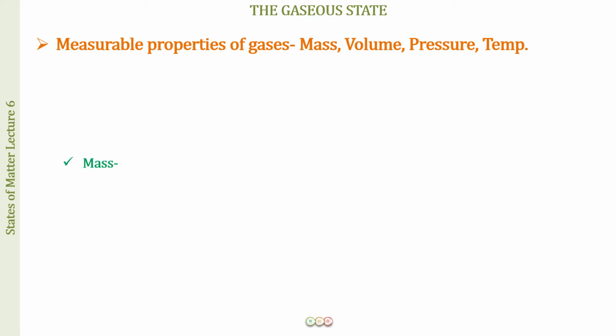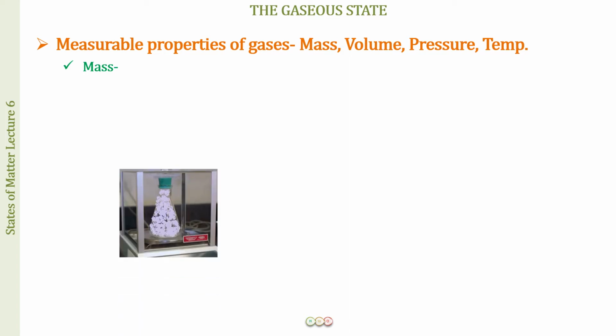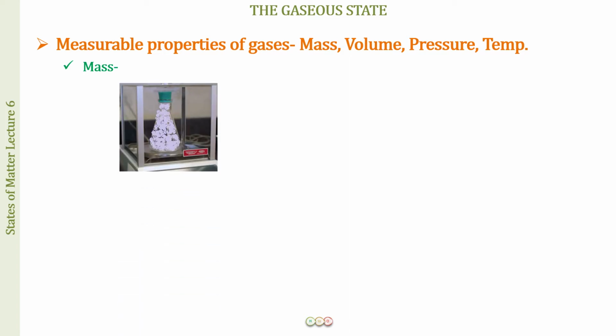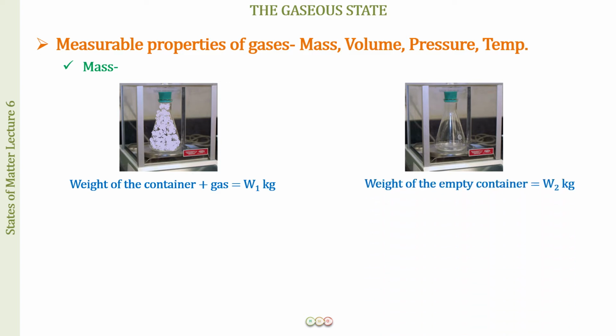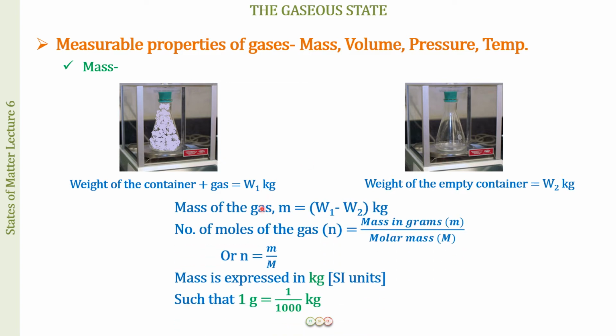First we have mass. How are we going to calculate the mass of a gas? Well, we have one container in which we have taken some gas, and then we empty out that container. In the first case, let's measure the weight of the container plus the gas, call it W1 kg. In the other case, we remove that gas, evacuating it, and weigh the empty container again. Let that be W2 kg. So the weight of the gas is going to be W1 minus W2 kg.